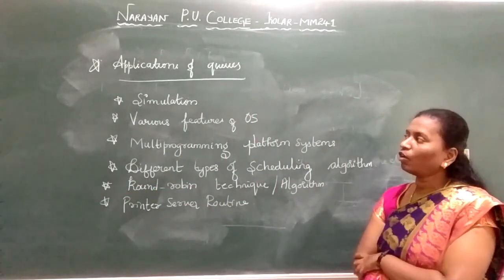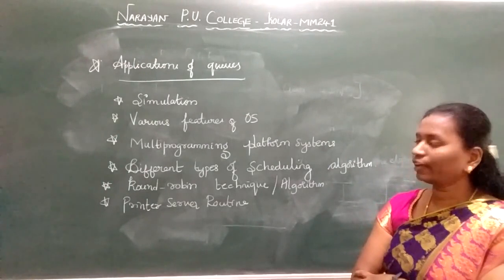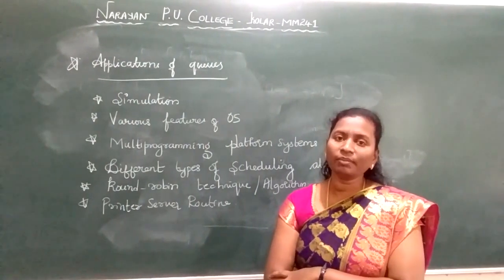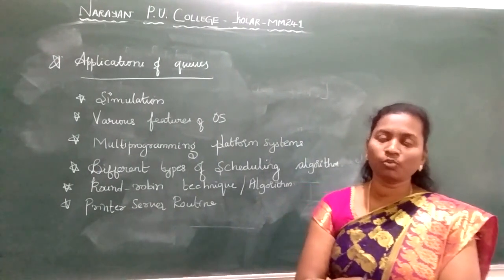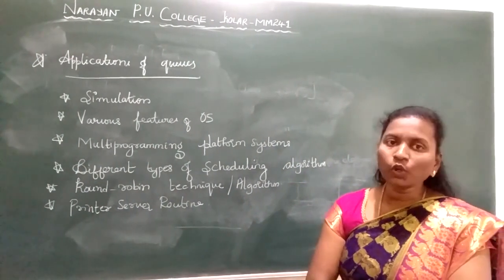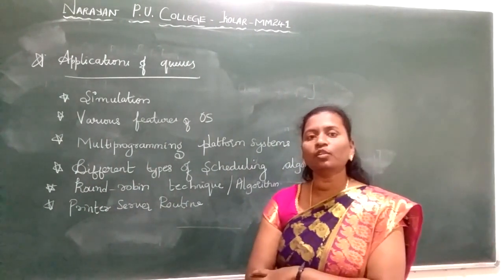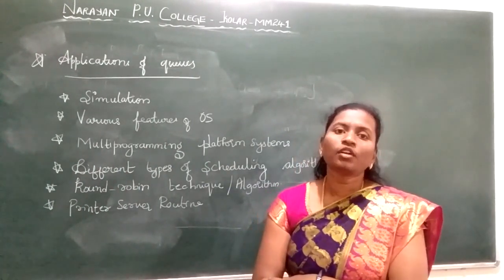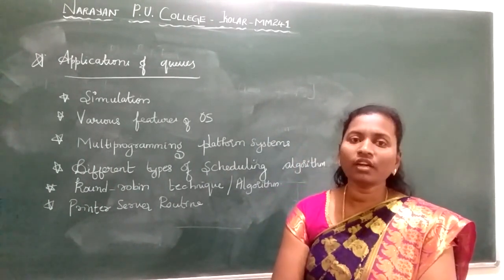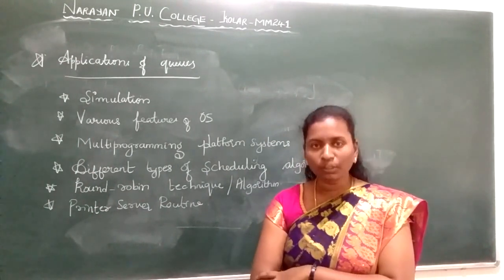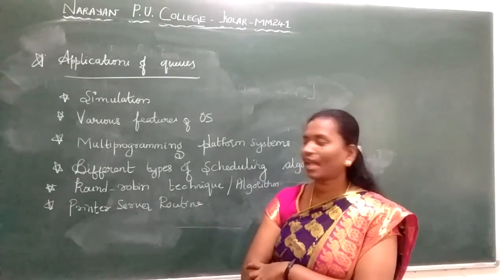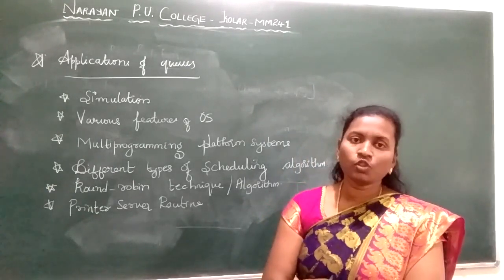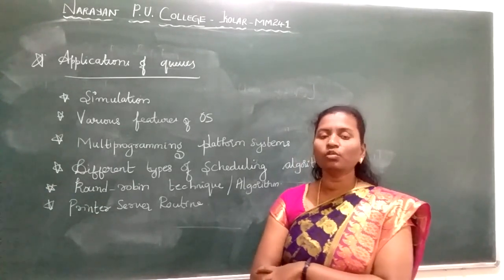When we try to implement any software, we can't implement it directly because it would not be cost effective. So before doing it practically, before bringing it to a live project, we always use system software to simulate the real world things. The real world things have to be brought into the software. I call that a simulation. Most of the simulations use queues.